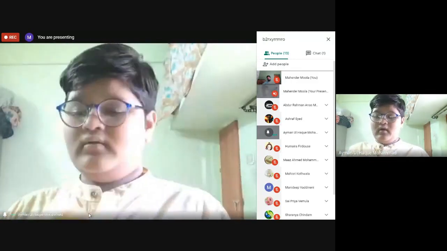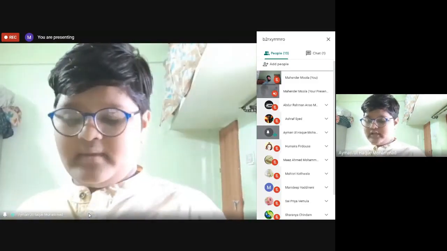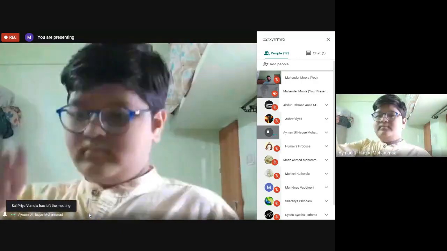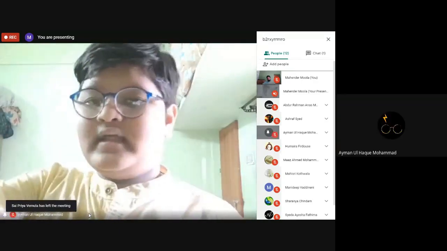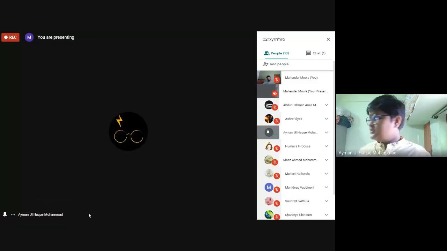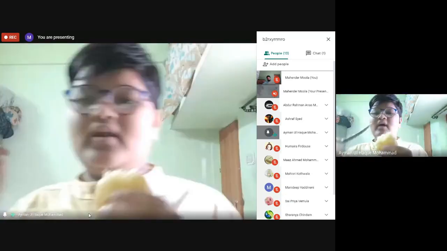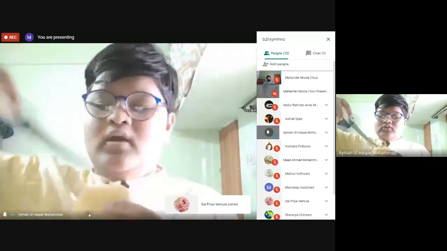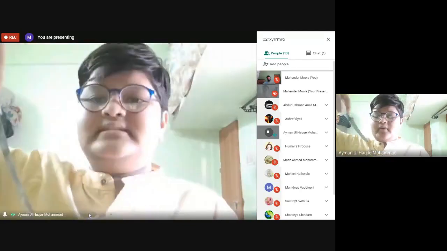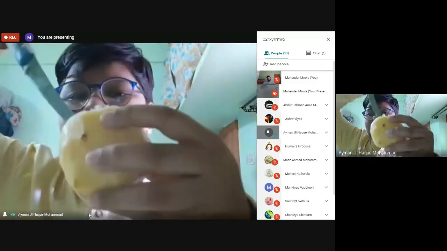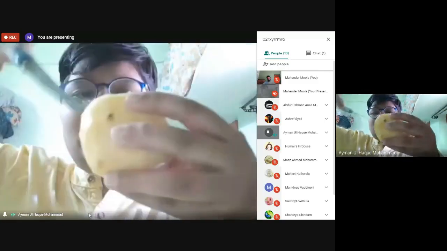Then we have to make a hollow in that. So we take a knife and make a hollow shape in it. We have to cut it in the middle so that we can make a hole inside the potato.